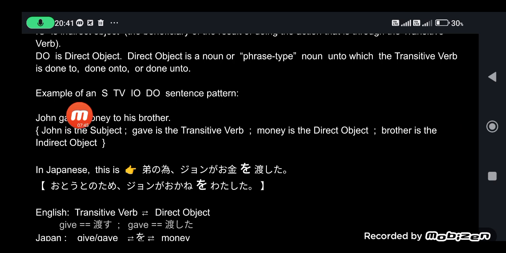Okay, an example of an STVIODO sentence pattern. Recall our English lessons. John gave money to his brother. John is the subject. Gave is the transitive verb. Money is the direct object. And brother is the indirect object, being the beneficiary of the action being done.